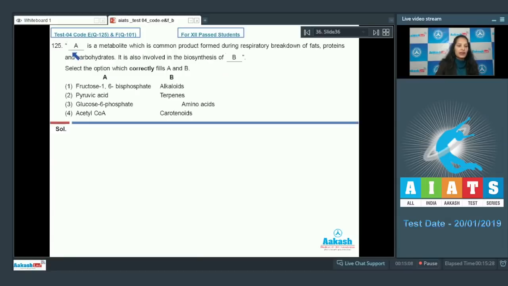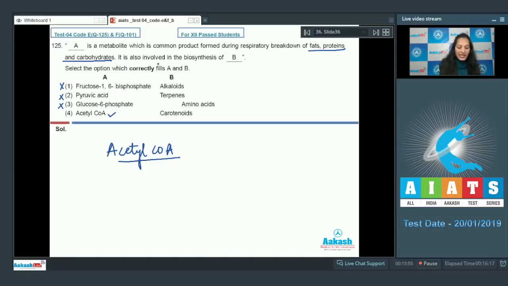Question number 125. A is a metabolite which is a common product formed during respiratory breakdown of fats, proteins and carbohydrates. It is also involved in the biosynthesis of B. Select the option which correctly fills A and B. This question says that there is a common metabolite between the breakdown of fats, proteins and carbohydrates, and it is acetyl coenzyme A. So A is acetyl coenzyme A, hence all the options are ruled out except the fourth one.